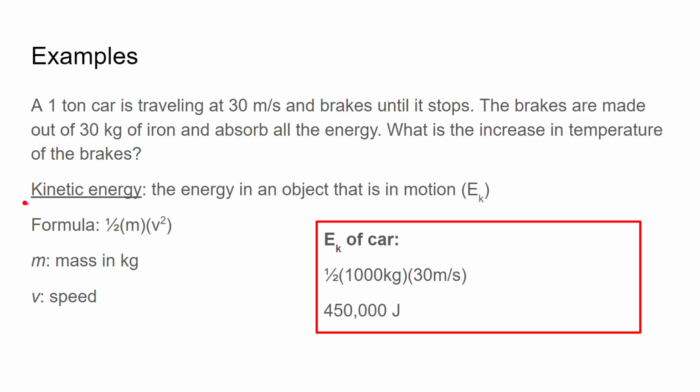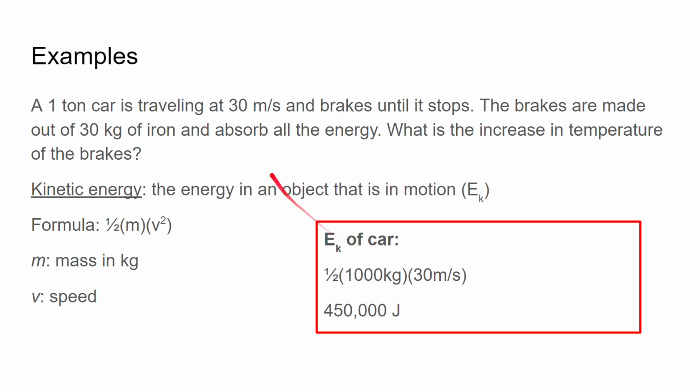So this is a new one, kinetic energy. It is the energy in an object that is in motion, symbolized by E subscript K. So any object that is in motion has kinetic energy. And the formula for kinetic energy is half multiplied by the mass in kilograms multiplied by v, the speed, squared. Right? The speed is in meters per second.